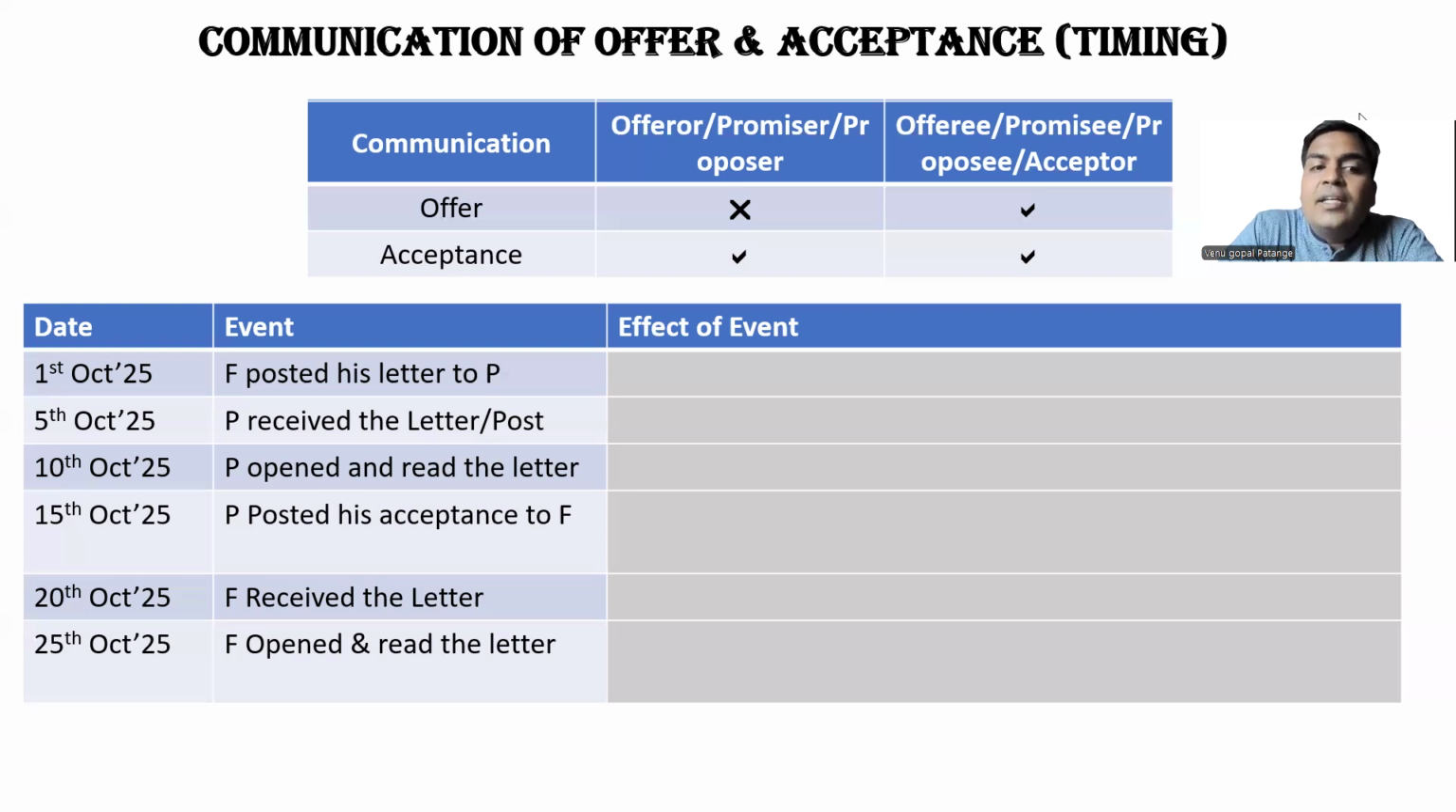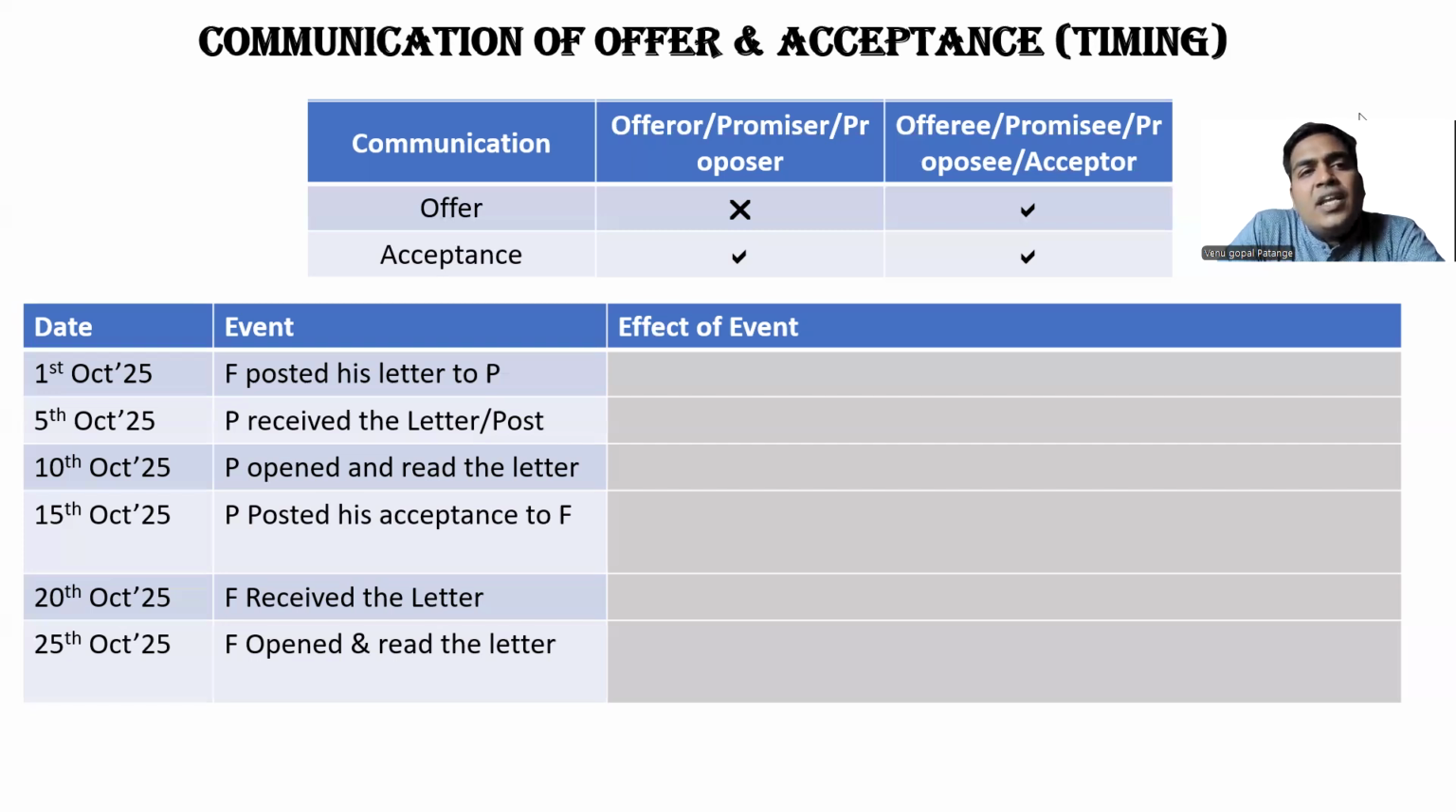P opened and read the letter on 10th of October. Till 9th, the offer was not communicated. When did the offer get communicated? Only on 10th of October. So the communication of offer is completed on 10th of October. Although it was sent on 1st and received on 5th, he opened and read the letter on 10th of October. So communication of offer is completed on 10th of October.